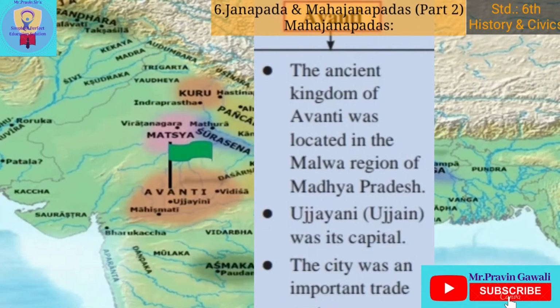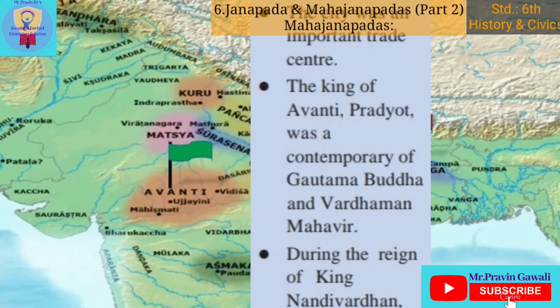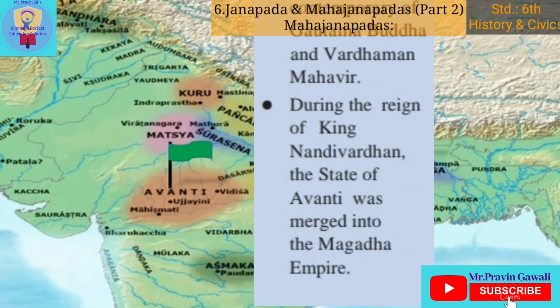The ancient kingdom of Avanti was located in the Malwa region of Madhya Pradesh. Ujjaini was its capital. The city was an important trade center. The king of Avanti, Pradyot, was a contemporary of Gautam Buddha and Vardhaman Mahavir. During the reign of King Nandivardhana, the state of Avanti was merged into the Magadha Empire. So students, this is about the Avanti Mahajanpada. Now we will study the next one.